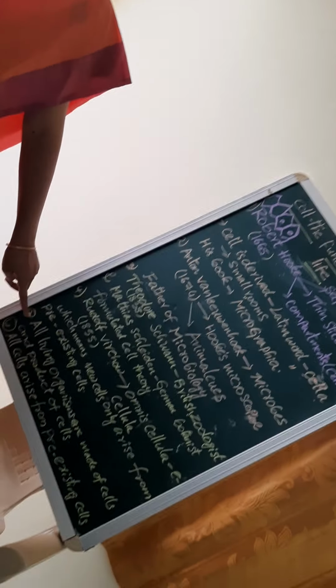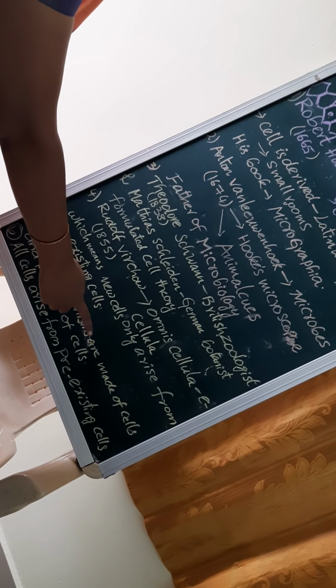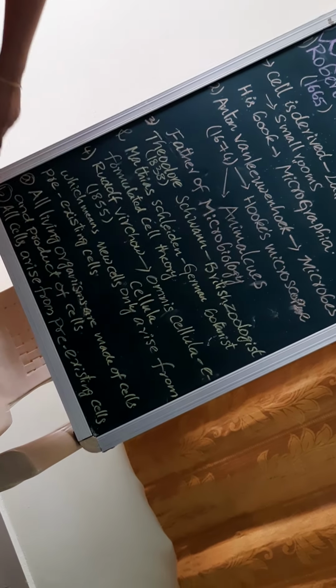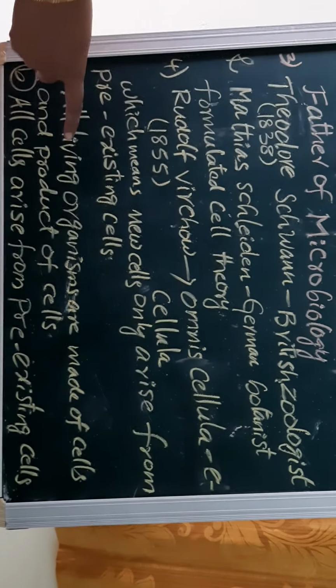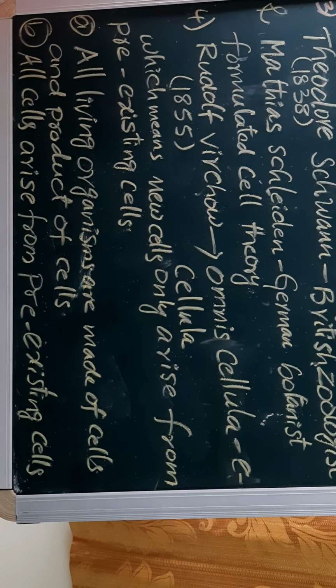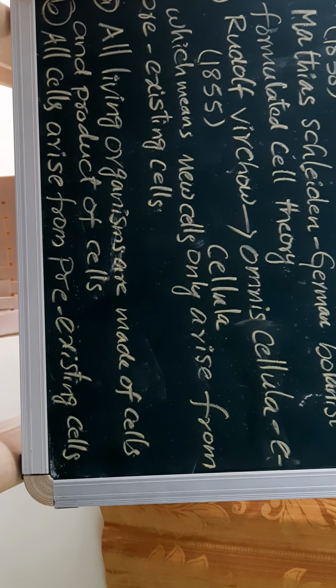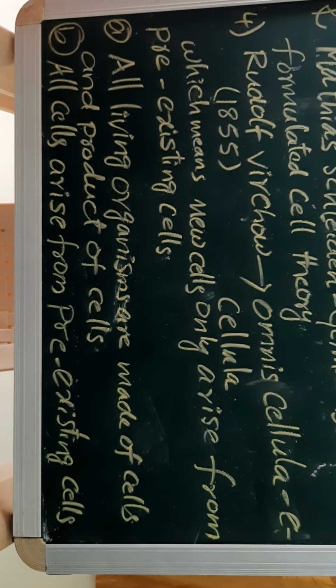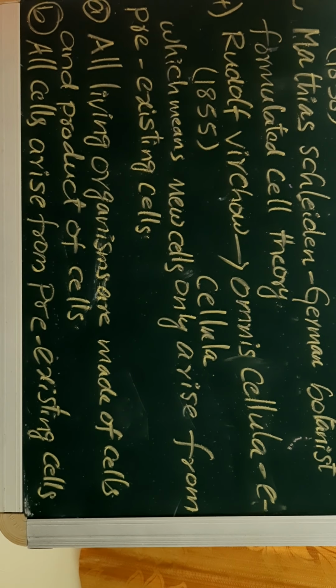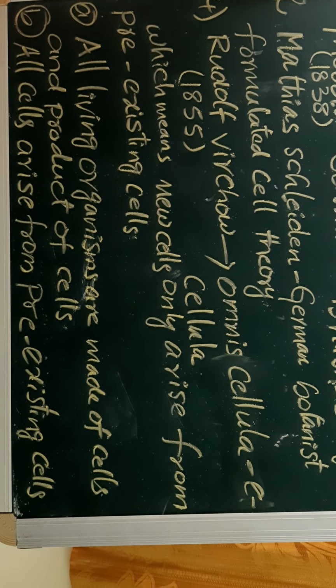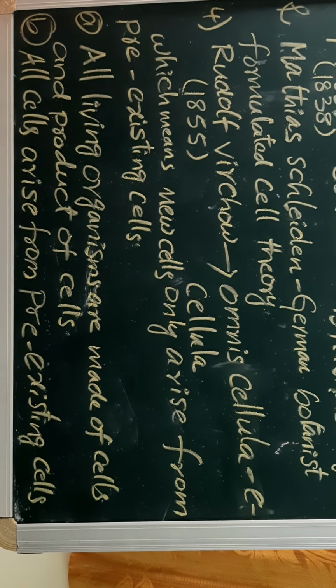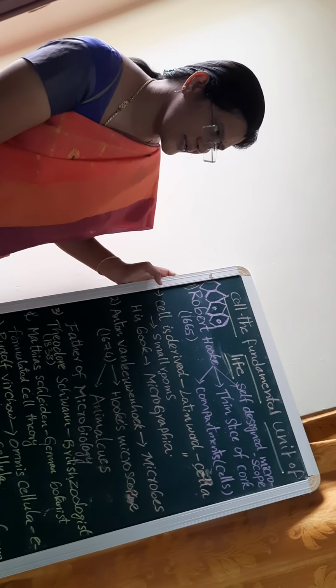All living organisms are made up of cells and products of cells. The second important point: all cells arise from pre-existing cells. Is it clear? So these are the few points about the discoveries of the cell, the fundamental unit of life.